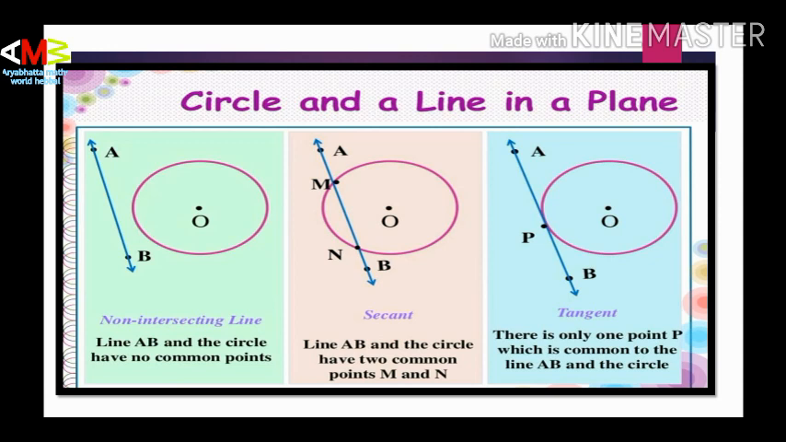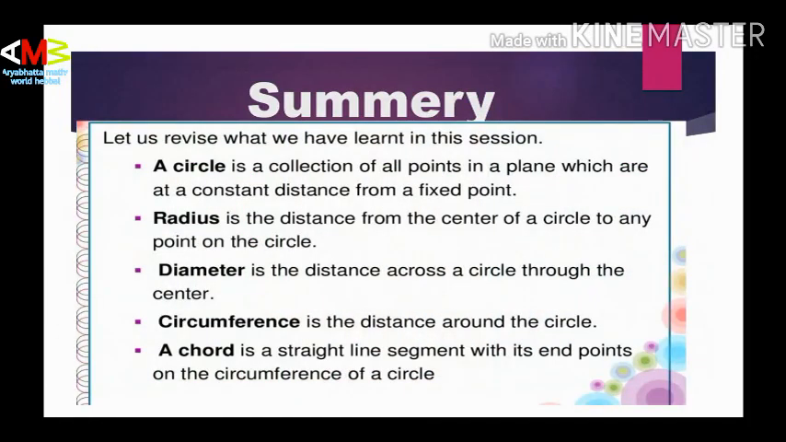Non-intersecting line means there is no touch on the circle. Intersecting line means secant, where the line touches the circle at 2 points, M and N. Tangent means line AB touches at only one point on the circle, that is P, that is called a tangent. So this is the basics of circle. I think all of you understand it. If you have any difficulty, you will ask me.